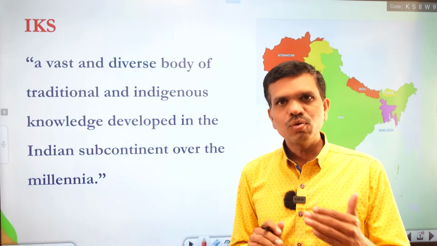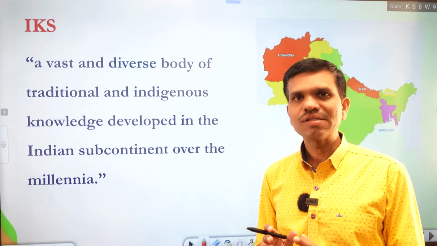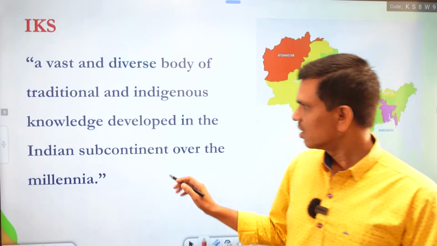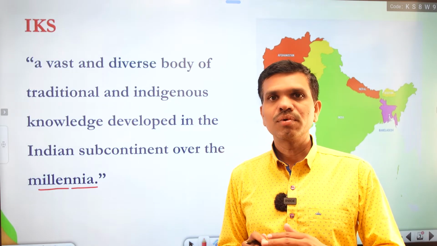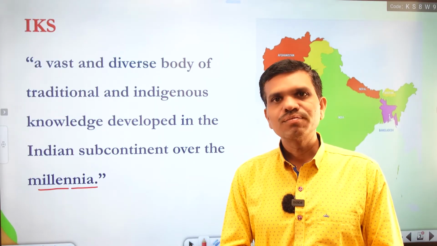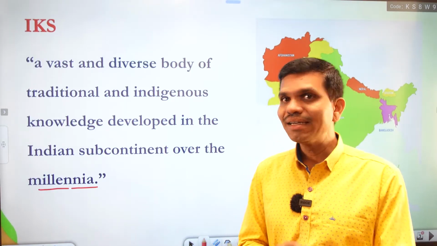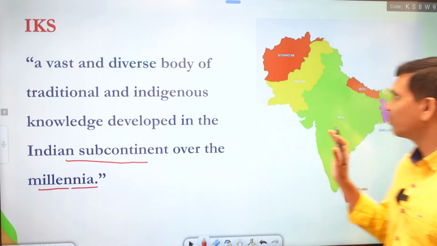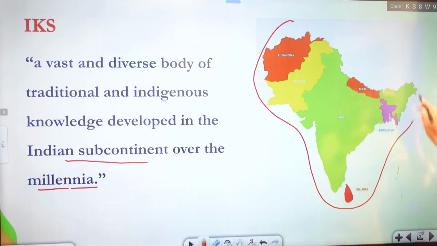Now, if you look at the Indian knowledge system, you will understand it is traditional and ancient knowledge. So what do you mean by ancient knowledge? This type of knowledge is developed over many centuries, in millennia. So this is a very ancient knowledge system which is developed in the Indian subcontinent. Now what is the Indian subcontinent? Here you have a map of the Indian subcontinent. So all this area is included in the Indian subcontinent.